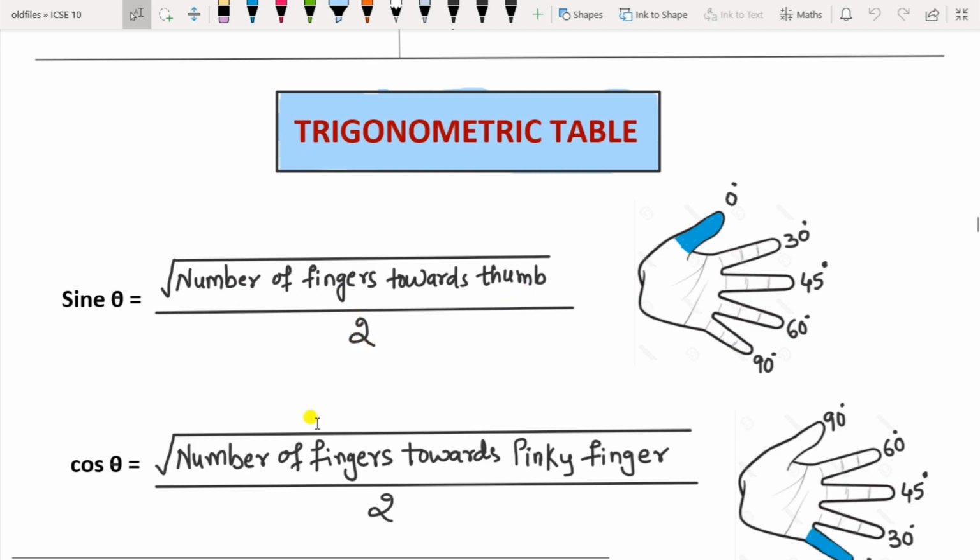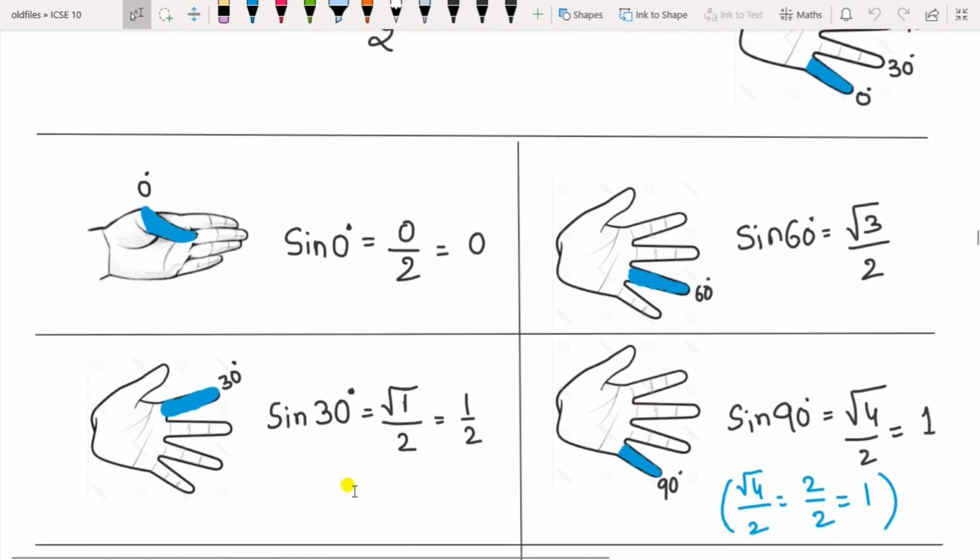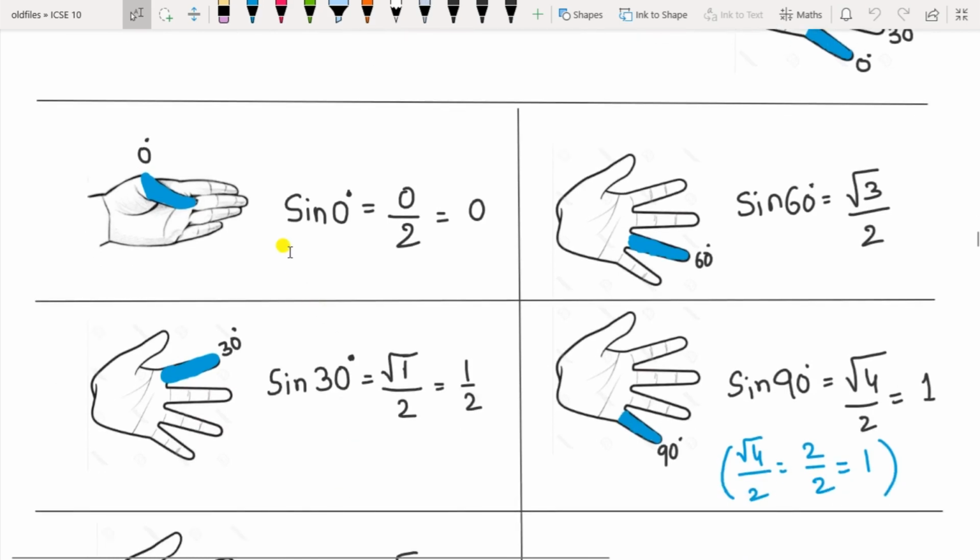Similarly for cos theta, the same left hand palm you have to consider, but now from pinky finger to the thumb you have to consider the values. So for pinky finger consider 0, for ring consider 30, for the middle finger consider 45, index finger as 60 and thumb as 90. So opposite of sine you have to consider here. So for cos the formula will become under root of number of fingers towards the pinky finger divided by 2. How to find the value for sine I have shown you here with the figure, and you can solve it for cos also by the same method.